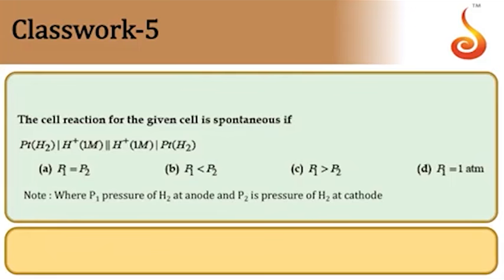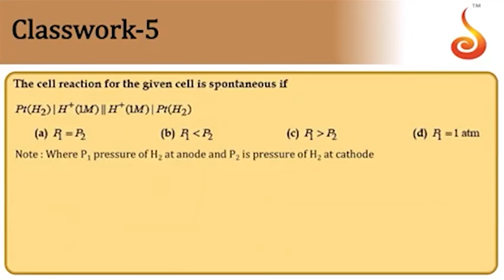The next: the cell reaction for a given cell is spontaneous if... So first of all we need to write the cell reaction for this. This part is acting as anode, and this part is the cathode. The pressure is given as P1 for H2 here, and P2 is given for the H2 there.